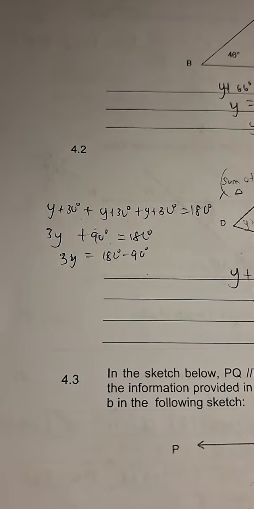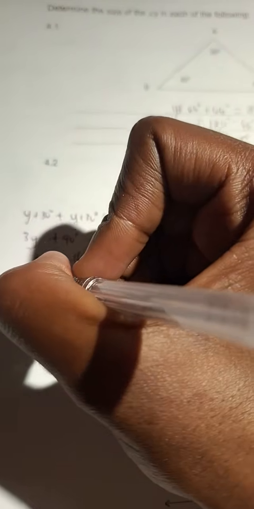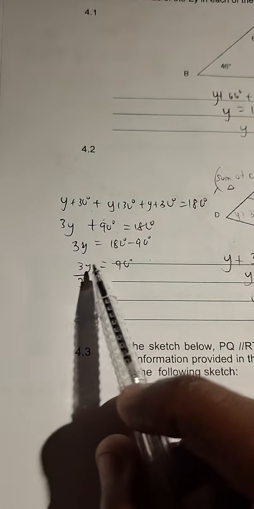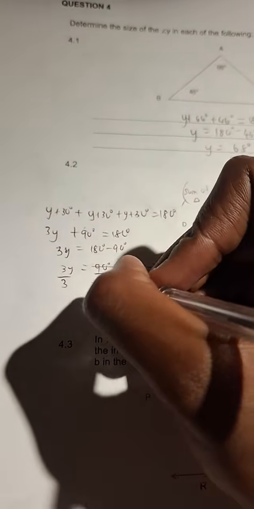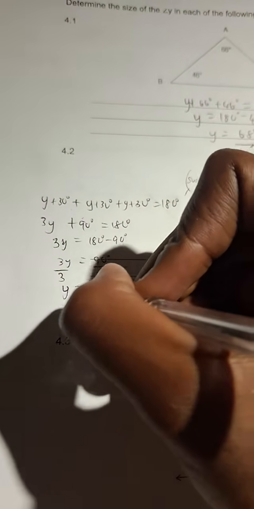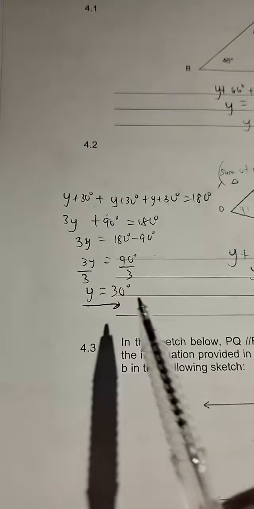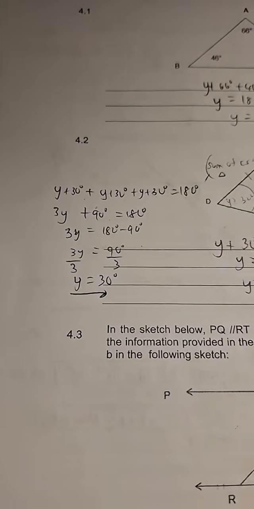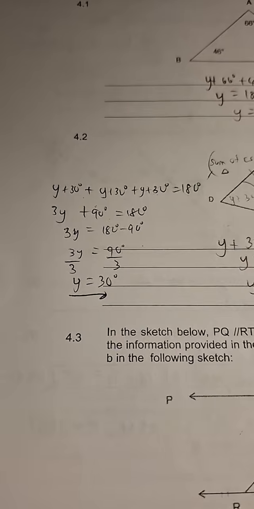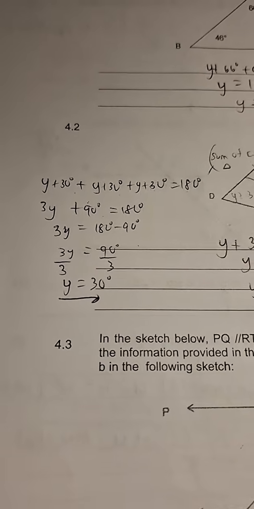So it's 180 minus 90. Then you isolate 3y. Then you divide both sides. The coefficient of y is 3. You divide both sides by 3. Y is equal to 30 degrees. This is another way of getting the very same answer, just approaching it in a different way.